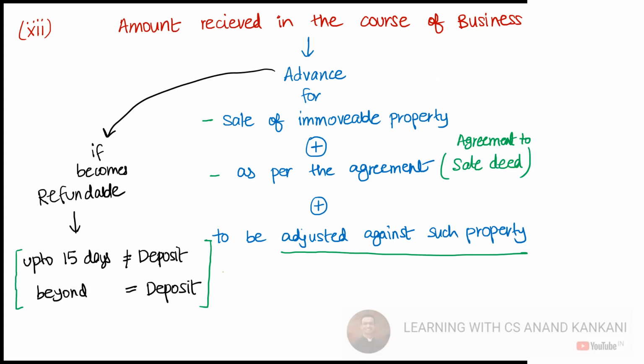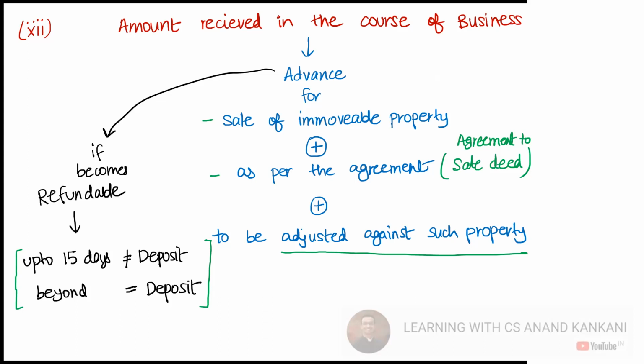Now, if it has become refundable, let's say in your agreement you had mentioned that this would be forfeited by the company if the deal is cancelled from the buyer's end, then that's a separate issue. But let's say there is no restriction with respect to the withdrawal of the deal; even the buyer can withdraw, even the seller can withdraw this deal anytime before, let's say, 31st of December.